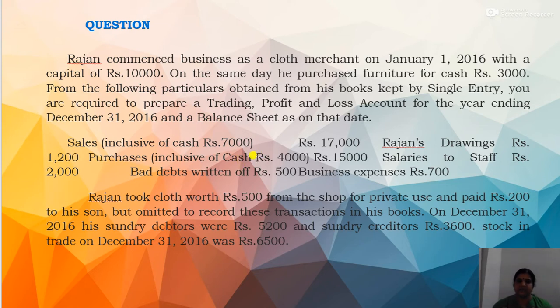So here we have to prepare total debtors account, total creditors account, and also cash book. That is, total debtors account for the purpose of knowing the cash received from debtors, total creditors account for the purpose of knowing the cash paid to the creditors, and cash account for the purpose of knowing the closing balance of cash. Okay, now we will see the solution.